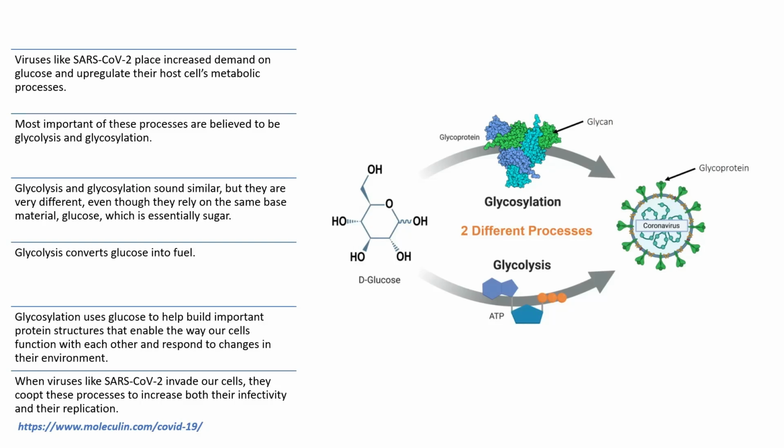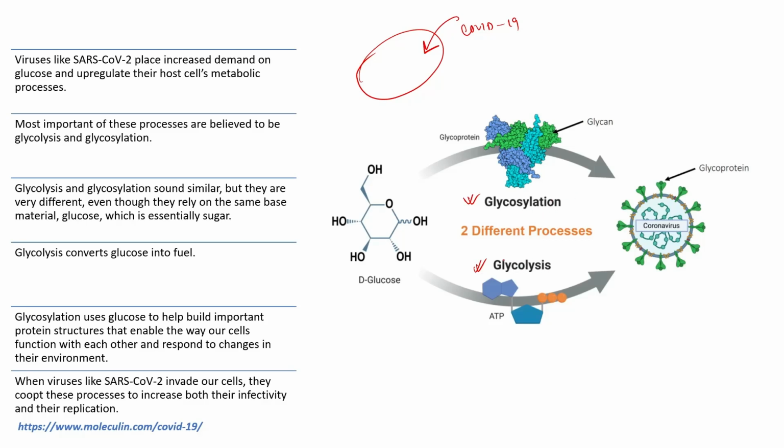So now the question is, we are making a drug which is an analog of glucose, but why glucose? How is glucose related to the COVID-19 infection? So now the answer is that whenever a host cell gets infected by a virus, and specifically like COVID-19 viruses, it results in the manipulation of the host metabolic processes. And what these viruses do, basically it results in upregulation of two different processes, and these are glycolysis and glycosylation. So once these host cells get infected by COVID-19, it results in upregulation of glycolysis and glycosylation.